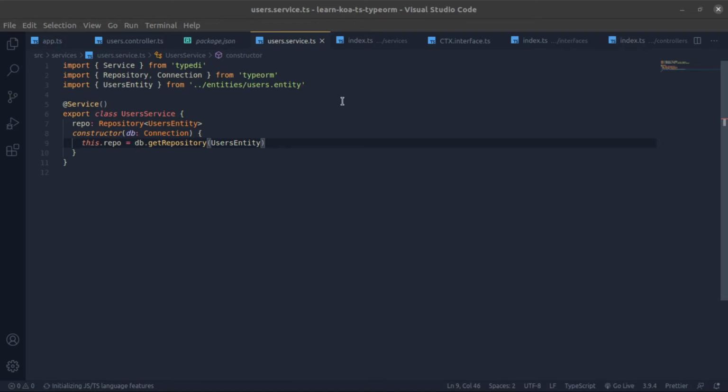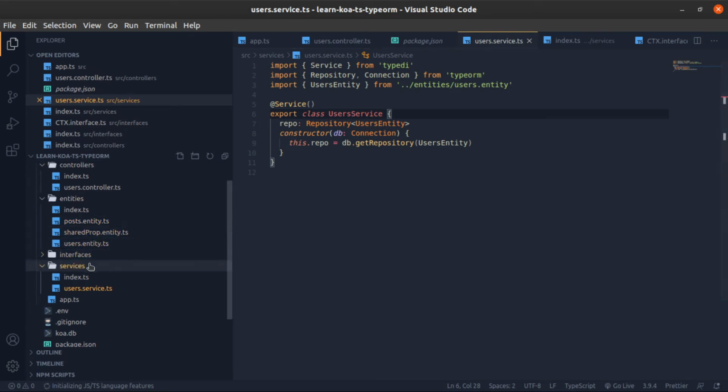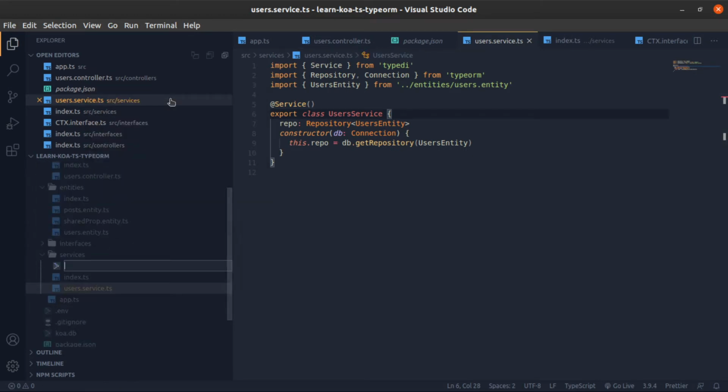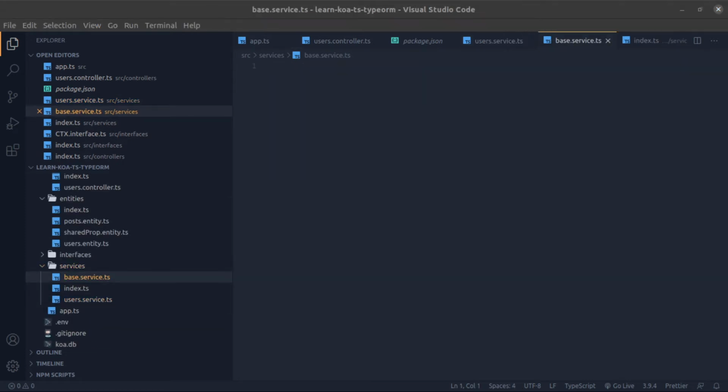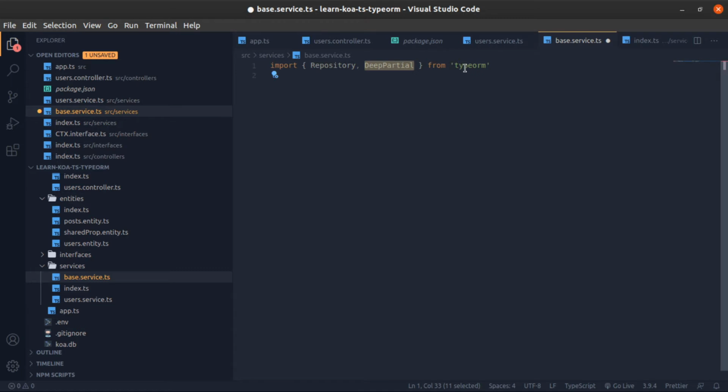Okay, so I will create a base service that all other services will extend. Base.service.typescript, and I will import the repository and DeepPartial from TypeORM, and I will export class BaseService, and it will accept a generic type.